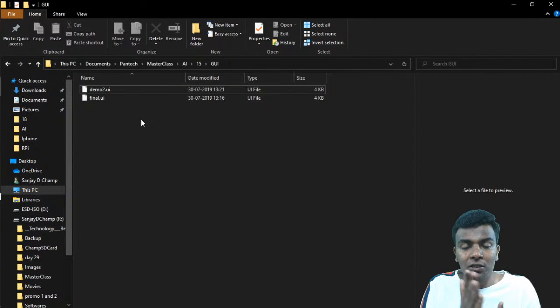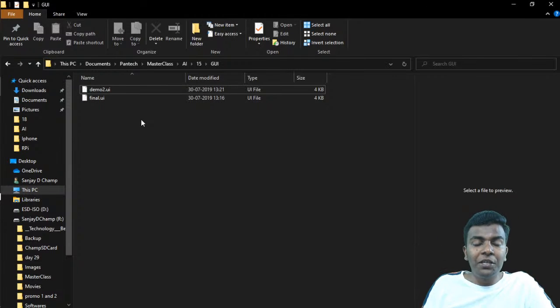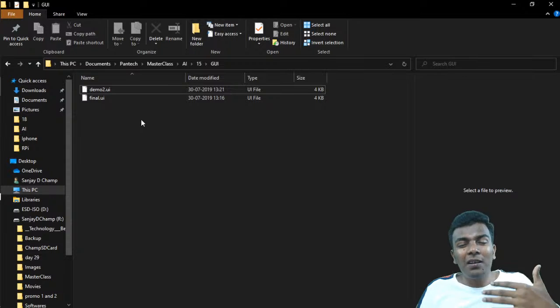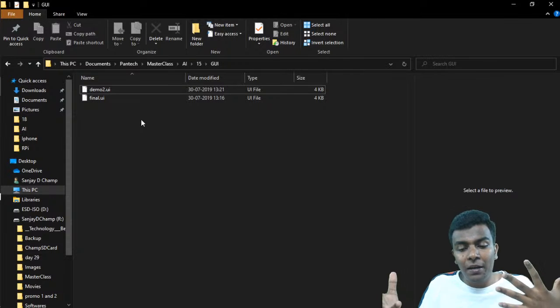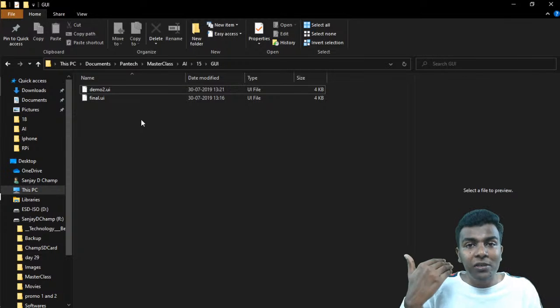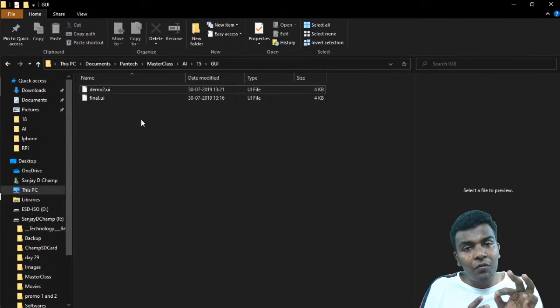Once you have completed your front end design, including the title of the GUI, the buttons and the image label, you save that designer file, and it will be saved in the format called .ui.